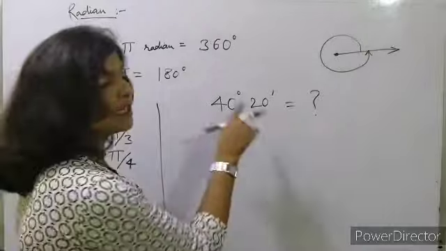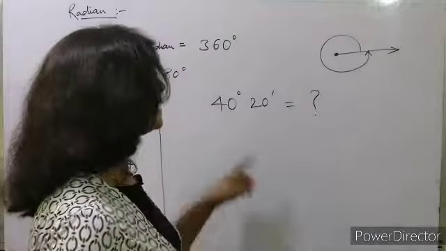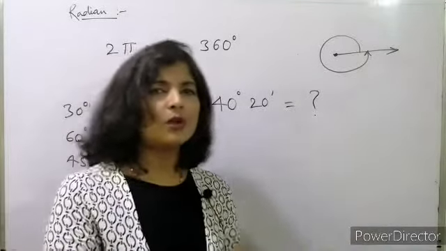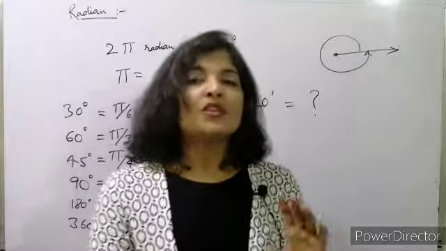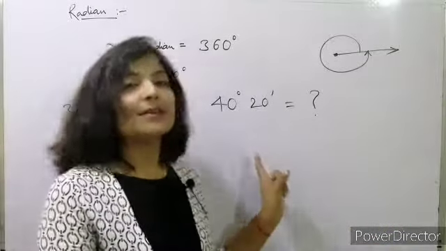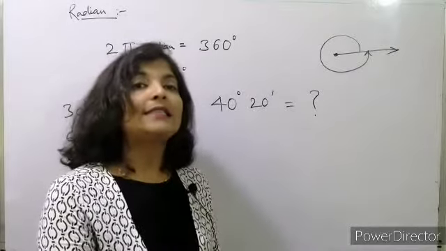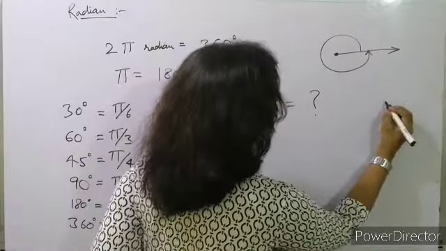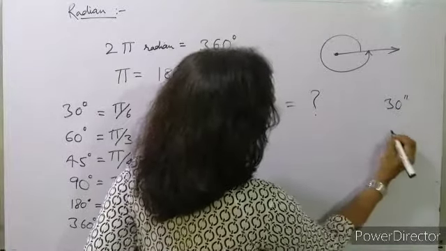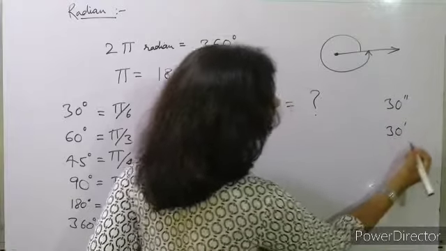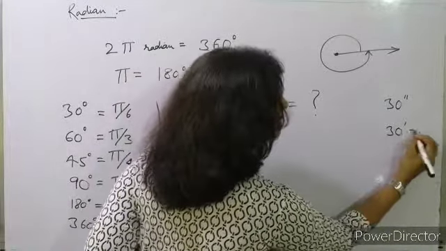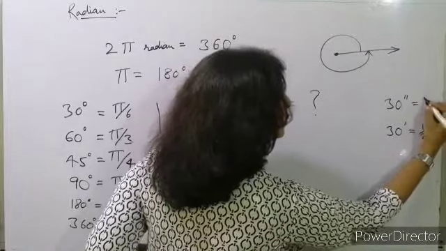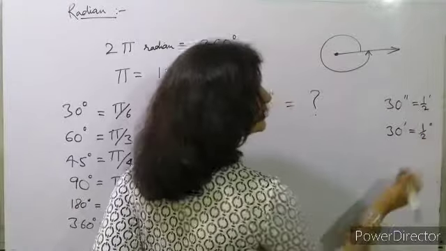How will we do it? First of all, just try to understand what is minute. 20 minute means 1/3 of hour. Okay, normal clock we consider. So 60 minute is equal to 1 degree. Okay, and 60 seconds is equal to 1 minute. So how do we denote seconds? If we have 30 seconds, we denote seconds like this, and if we have 30 minutes, we denote minutes like this, and this 30 minutes is equal to how much? 1/2 degree. Okay, and this will be equal to 1/2 minute. Got it?